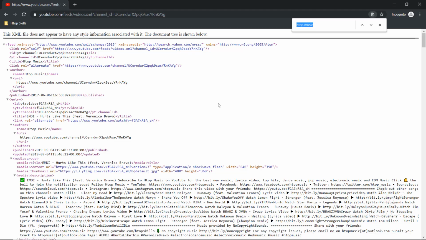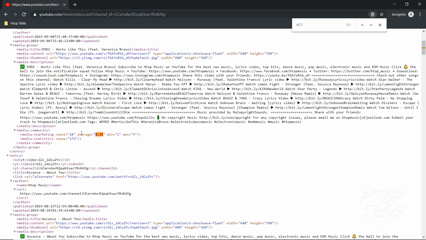If I search for this value, here this value is a float or is a double.